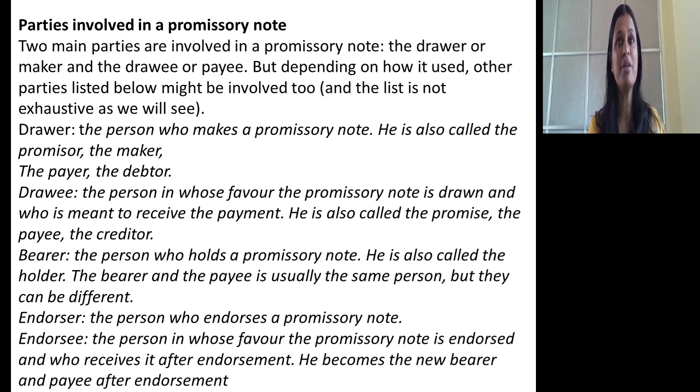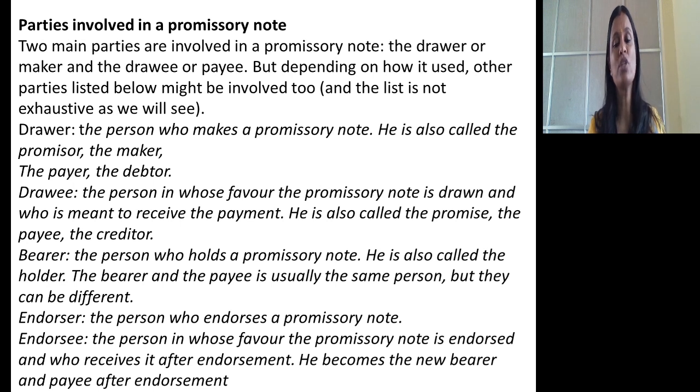We know the difference between promissory note and bills of exchange. In case of bills of exchange, drawer is the creditor. But in case of promissory note, drawer is the debtor. Means one who is liable to make payment will prepare the promissory note. Try to understand. So he is also called the maker, payer and debtor.